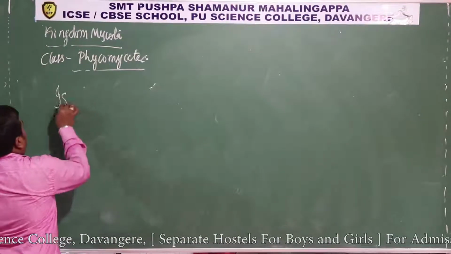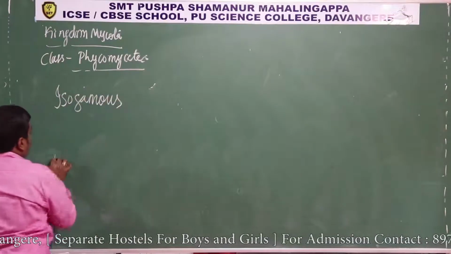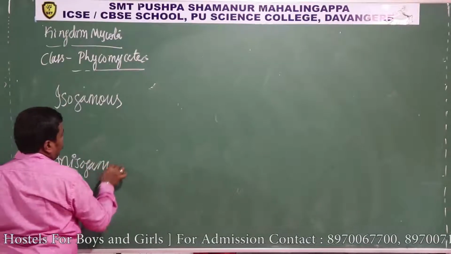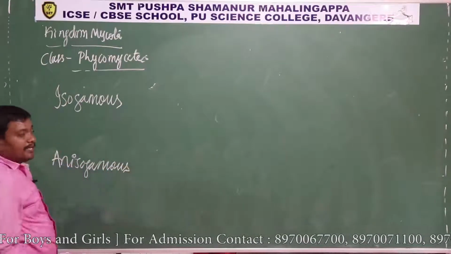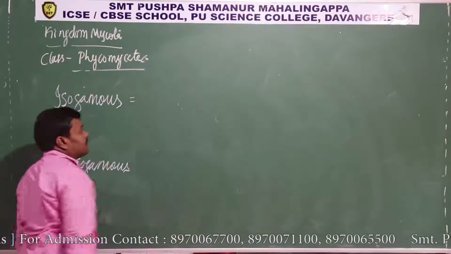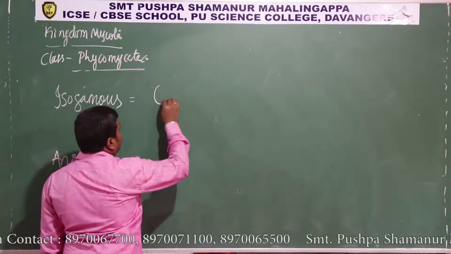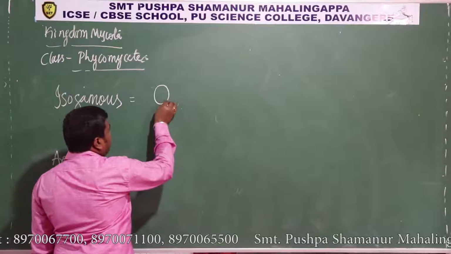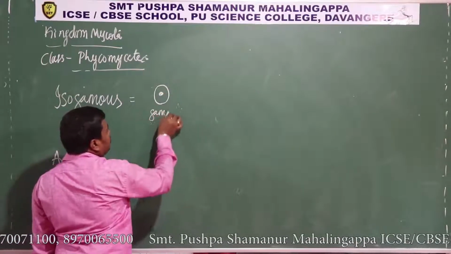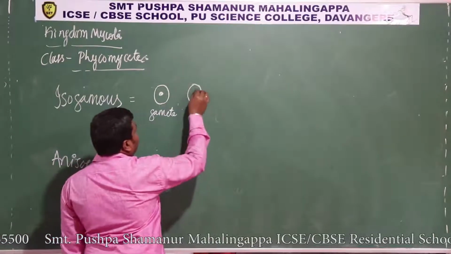So isogamous and anisogamous. So isogamous means male and female gametes are morphologically similar. For example, suppose this is one gamete and this is also a gamete.